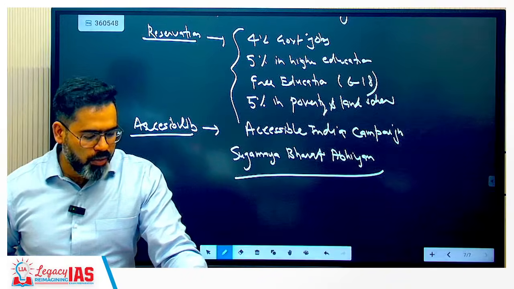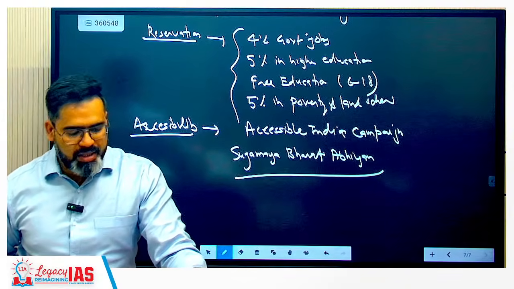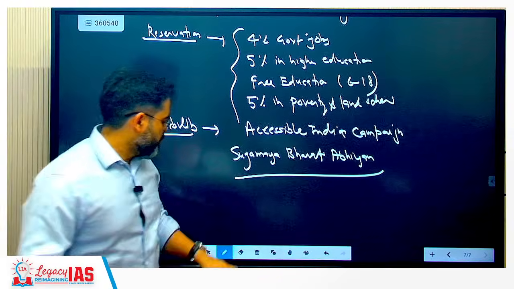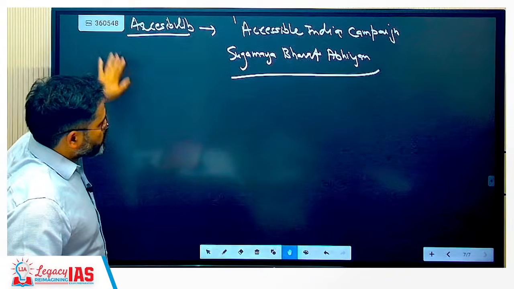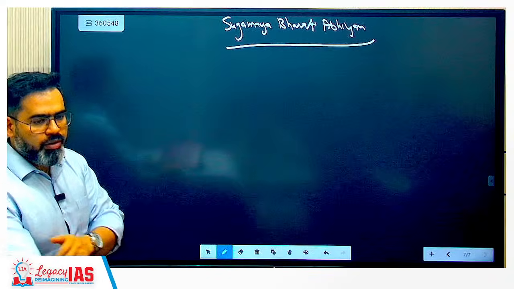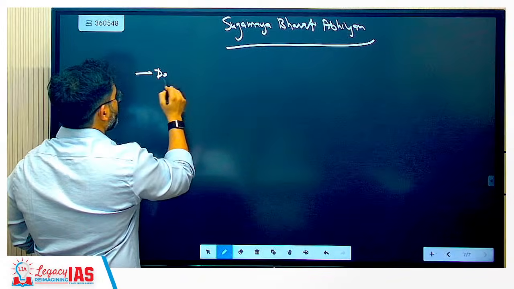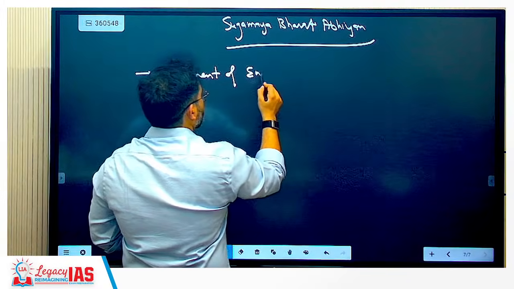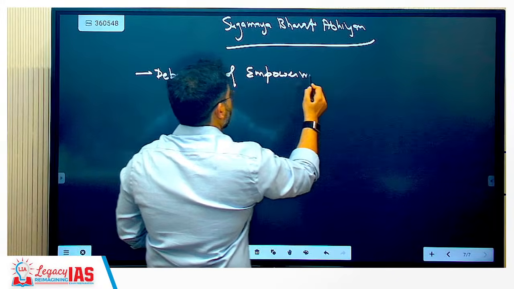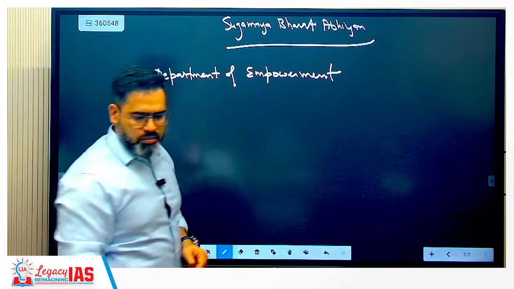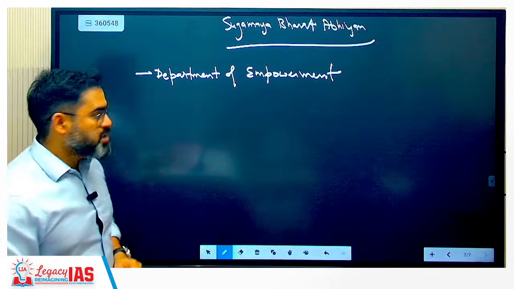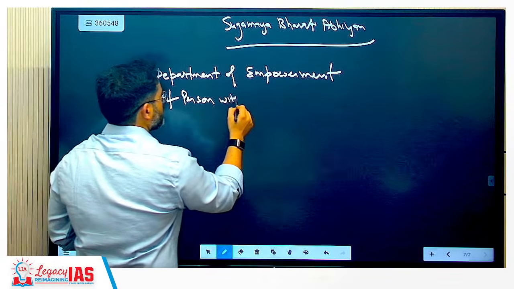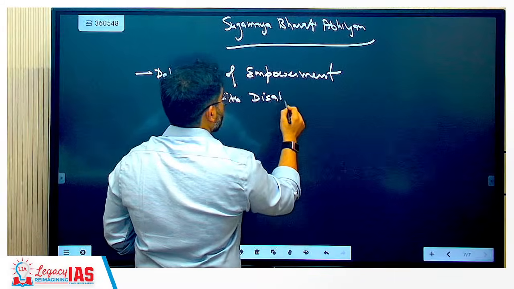Which ministry is involved here? Social justice, yes. The ministry is Social Justice, or the Department of Empowerment of Persons with Disabilities.